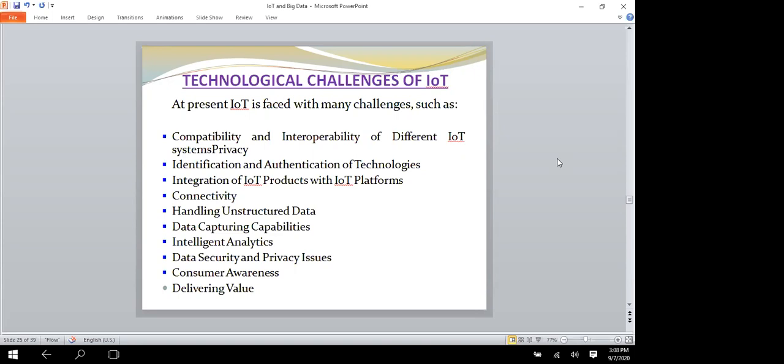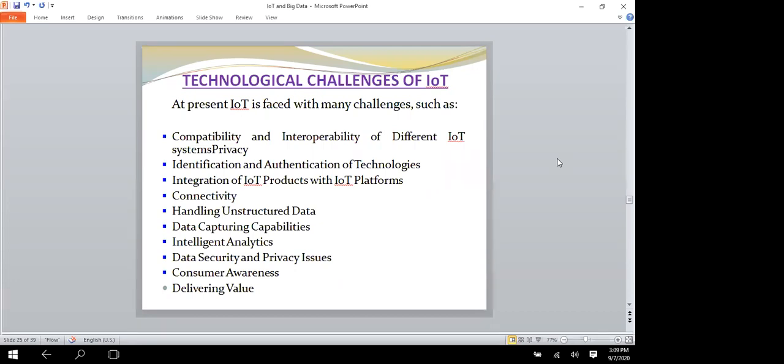Next one is the integration of IoT products and IoT platforms. For successful implementation of an IoT application, enterprises need to integrate various IoT products with the right IoT platforms. Lack of proper integration could lead to abnormalities in functions and reduced efficiency in delivering value to customers. The major challenge here is that too many IoT endpoints and assets need to be connected to aggregate the sensor data and transmit it to an IoT platform.